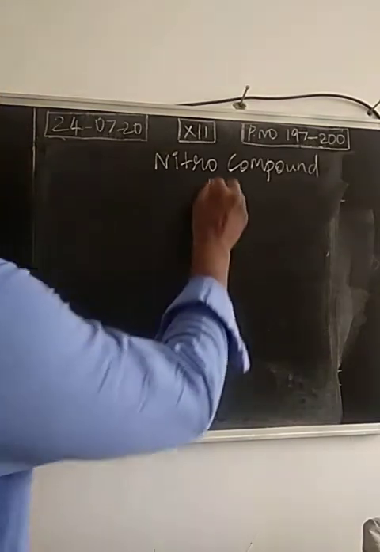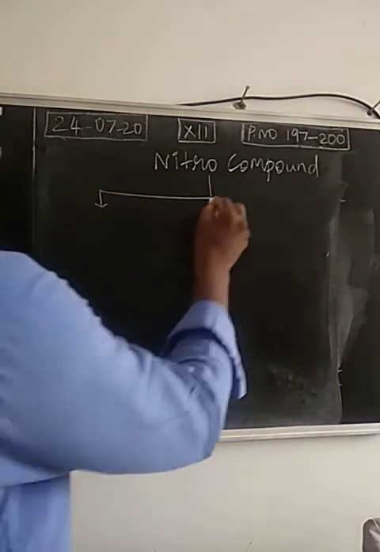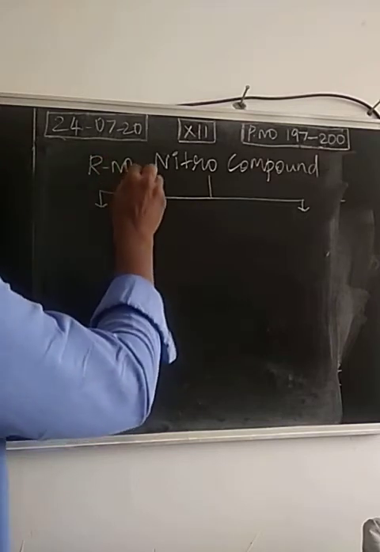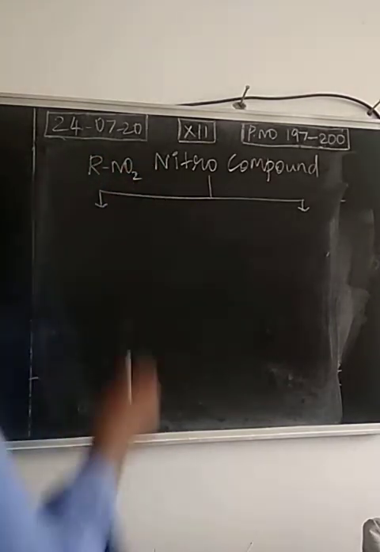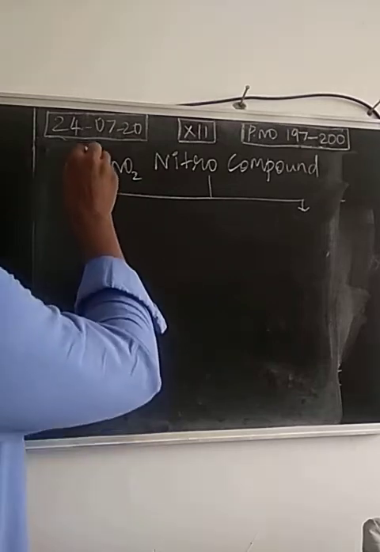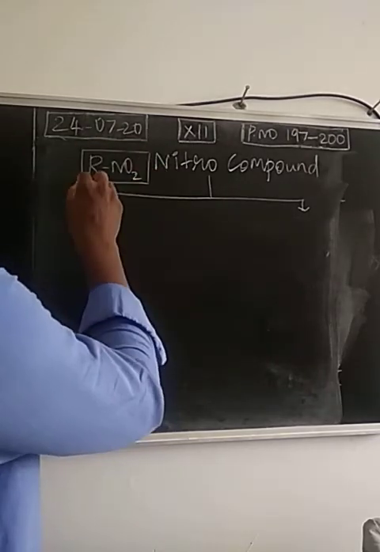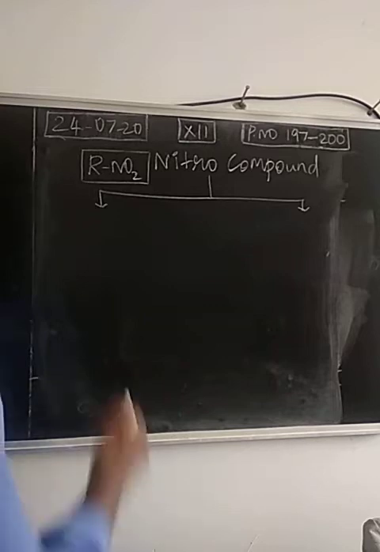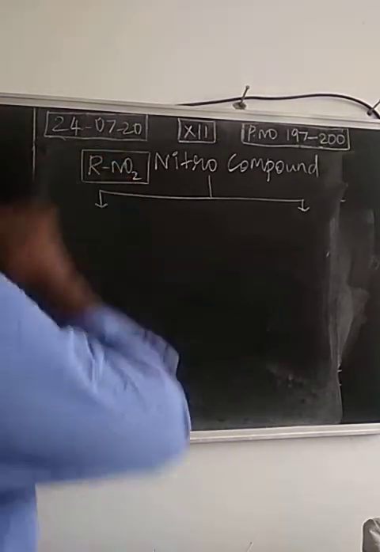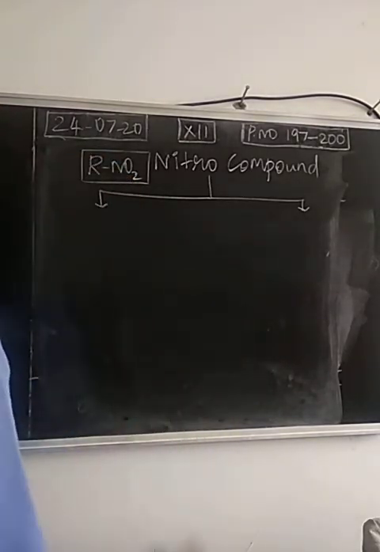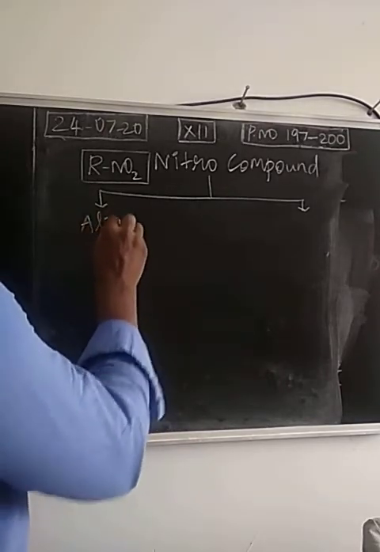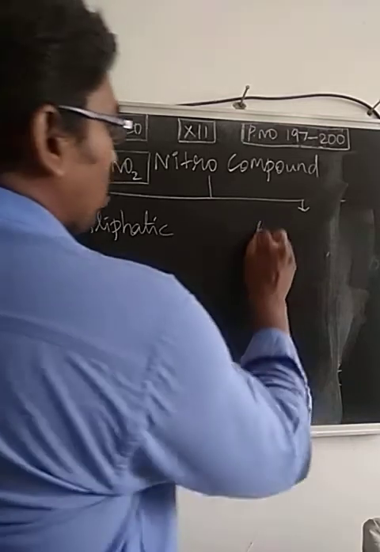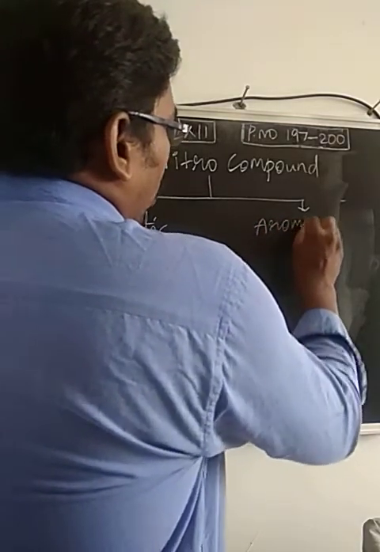Nitro compounds are classified into two types based on the group attached with the functional group. NO2 is the functional group. The group attached with the functional group will be different. So based on this R, we have two types of nitro compounds: one is aliphatic, another one is aromatic. Aliphatic nitro compounds and aromatic nitro compounds.